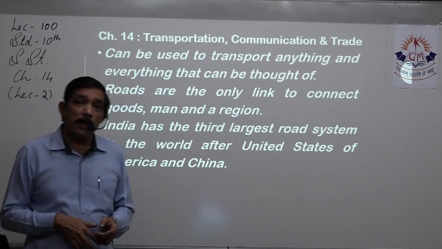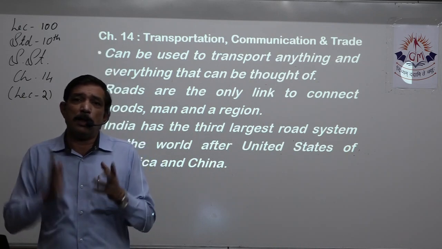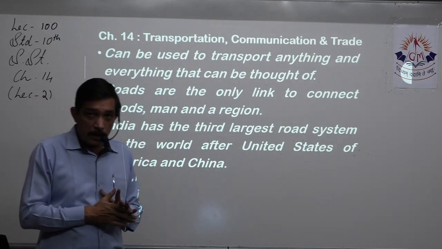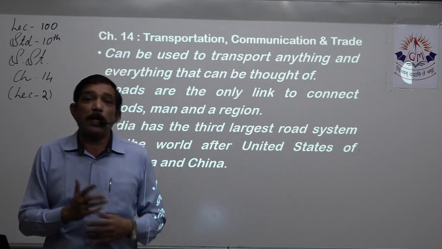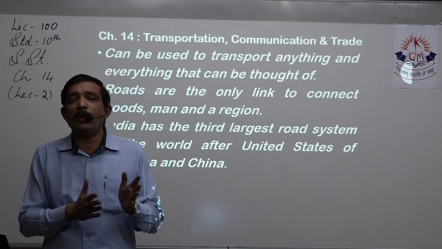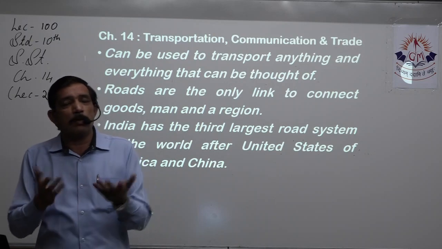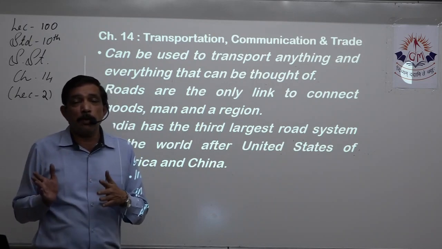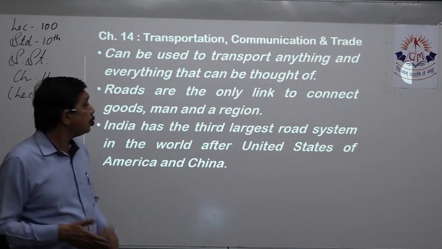You go to the mountain areas, yes, mostly you will find roads because railway cannot be constructed in mountainous terrain and becomes quite difficult, right, to maintain them. So roads, we can manage it, we can still maintain it. Yes, if a road is blocked, you will find an alternative, but you cannot do that with the railways. If a railway track is blocked, you can't say, let's go around from there. No, the train can't go that way, right? Because you'll need a lot of time to lay another track. But for roads it's not that, right?